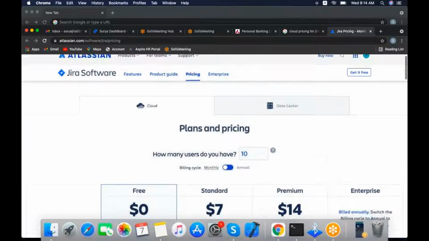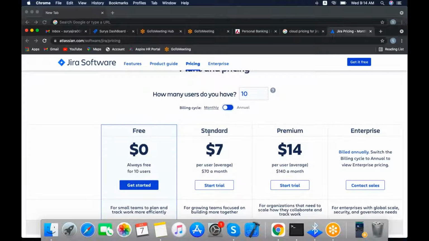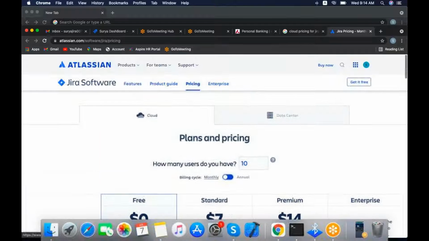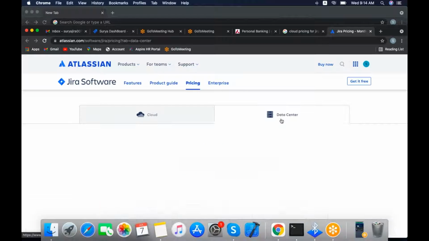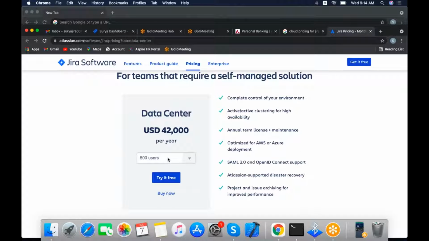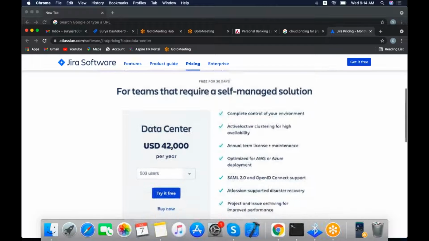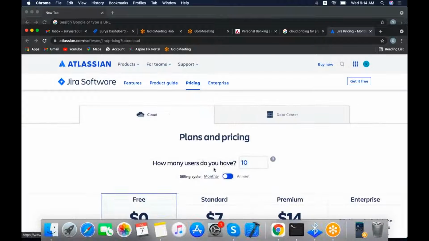For example, this is the cloud, and here the pricing will be there. In the cloud we have free, standard, premium, and enterprise. Before that, here there is a data center. If you click on the data center, the pricing will be for 500 users. Today we will discuss the cloud.